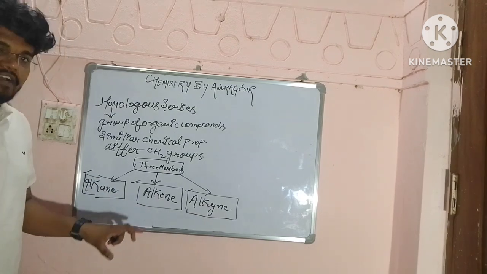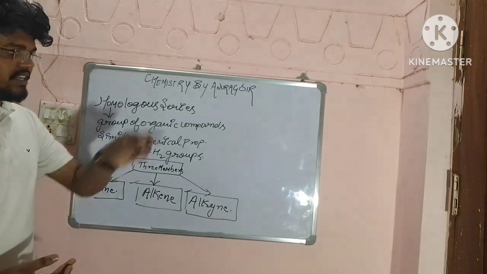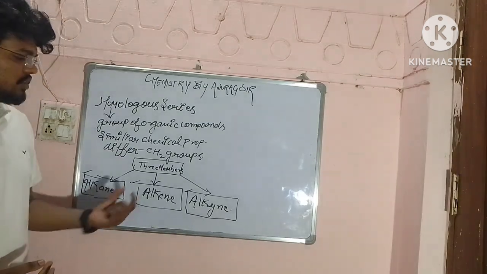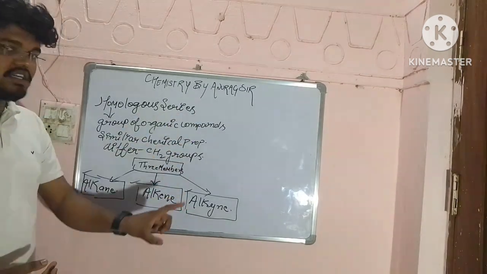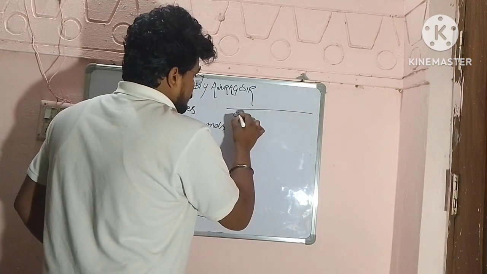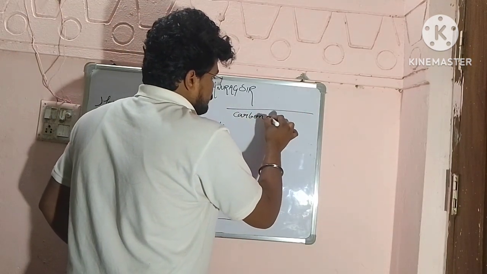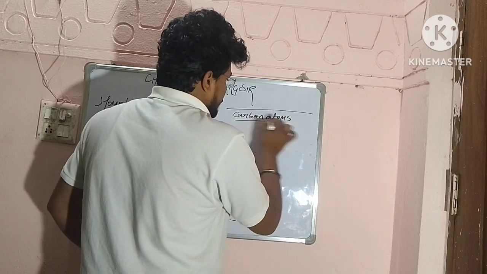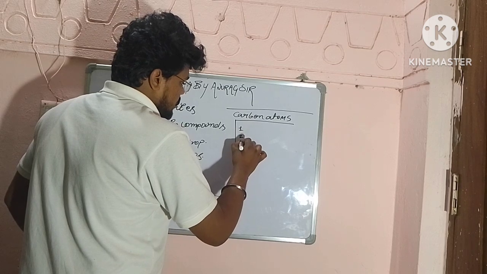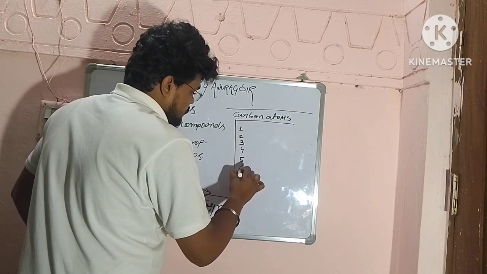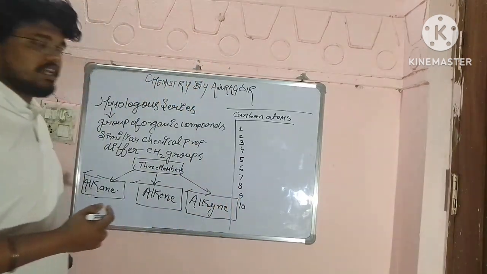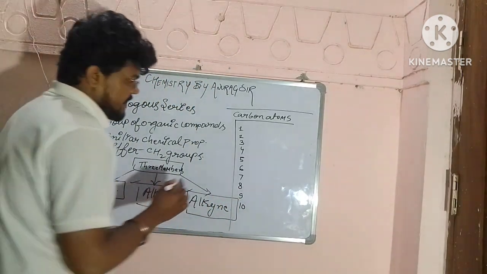They have their own formulas, through which we will study. But before going on to the formula of alkane, alkene or alkyne, we will study what we call them when there are carbon atoms, like 1 or 2 or 3 up to 10.